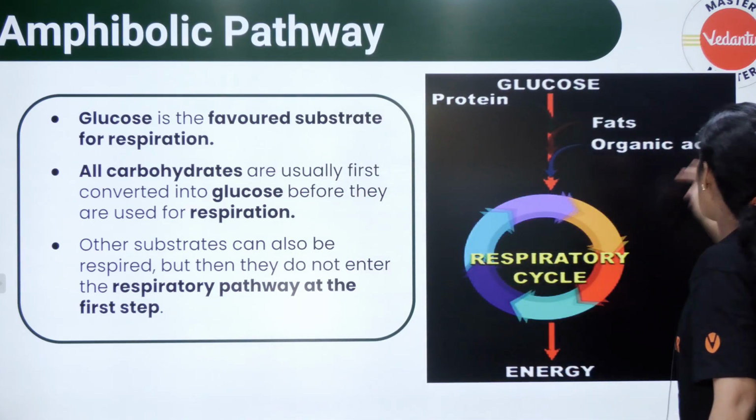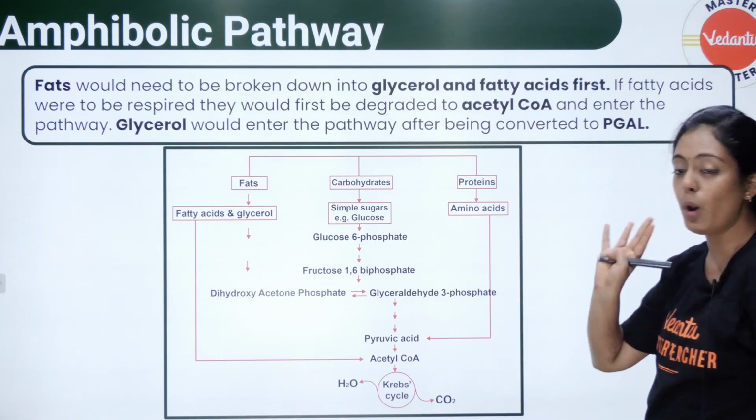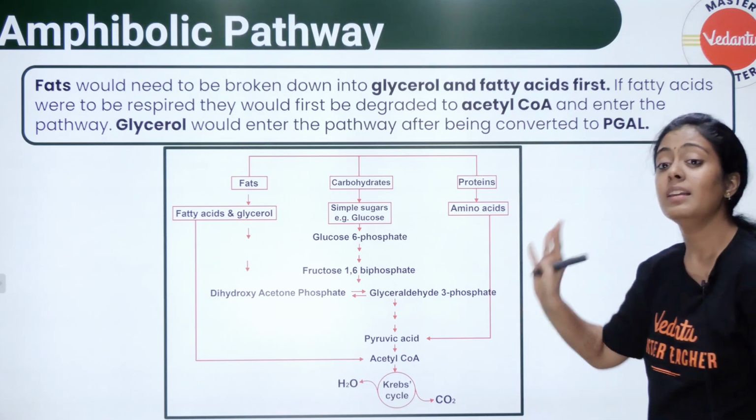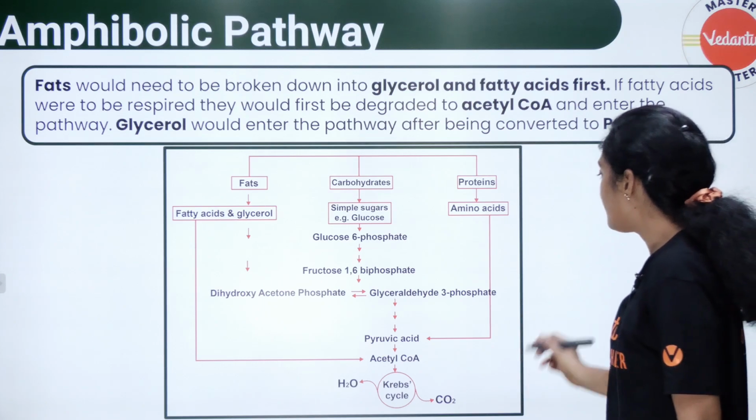That is what I call the amphibolic pathway. Understand this cycle very clearly. This is the picture that's given in your NCERT.